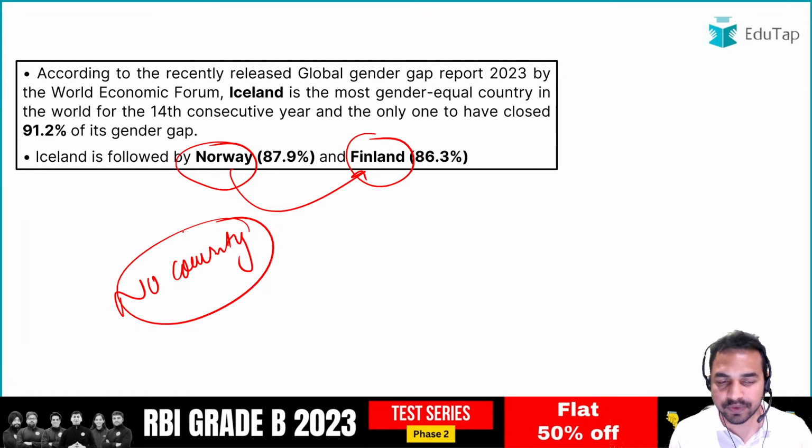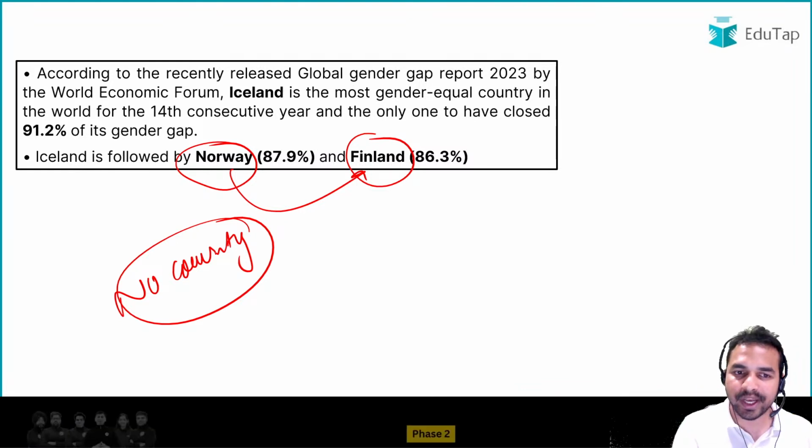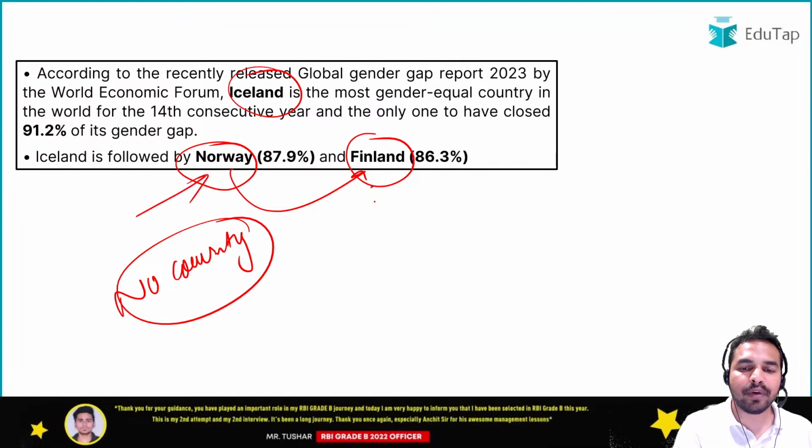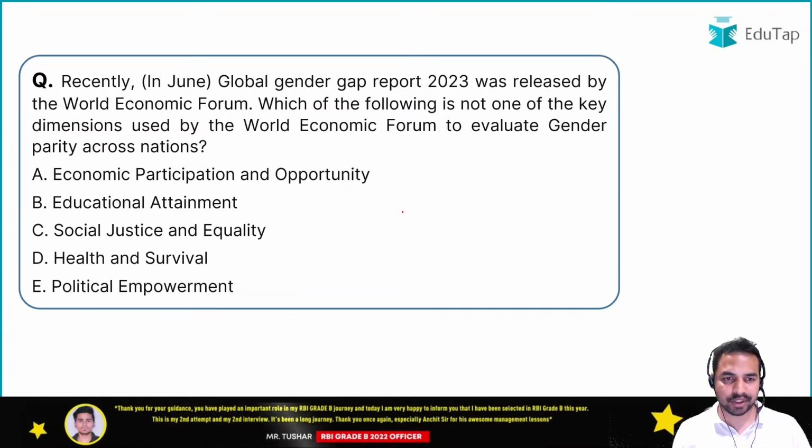किसी country ने इसको achieve नहीं किया है. और हमने जो phase 1 का एग्जाम देखा वहां पर they are also asking about top 3 and also asking about top 5. तो यहाँ पर top 3 आपको याद रखना जरूरी है. टॉप पर है आइसलैंड, followed by Norway and Finland on the second and third position.